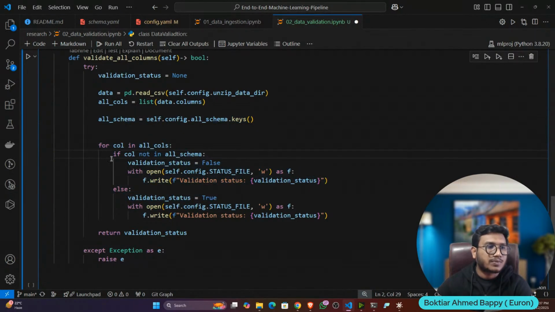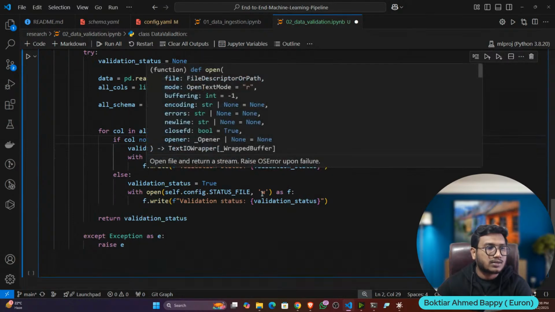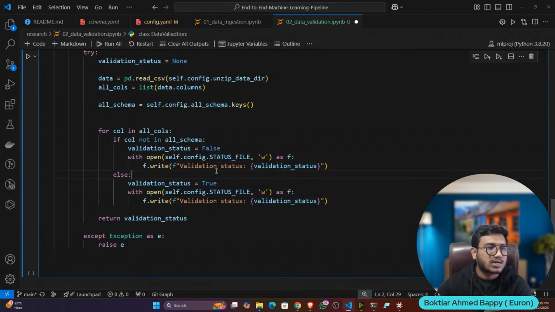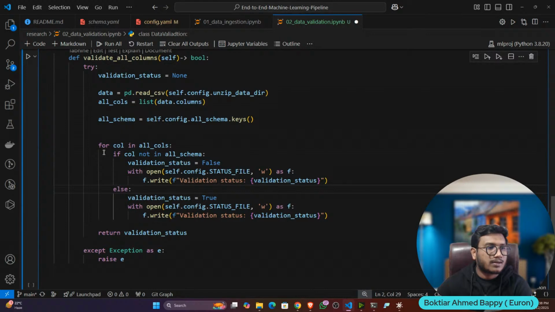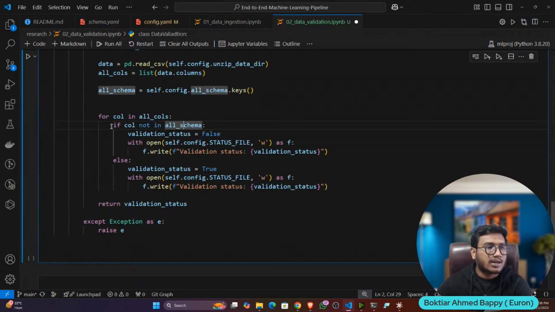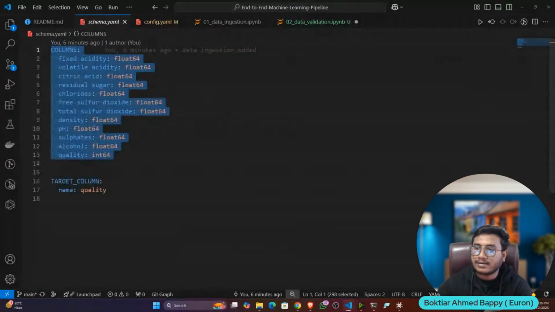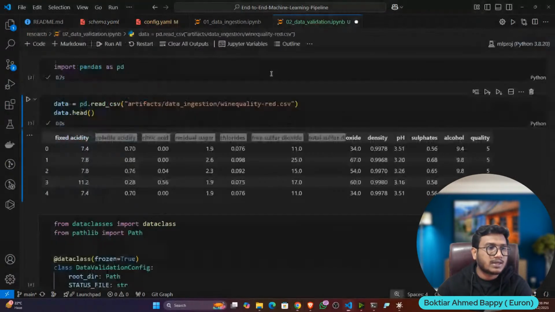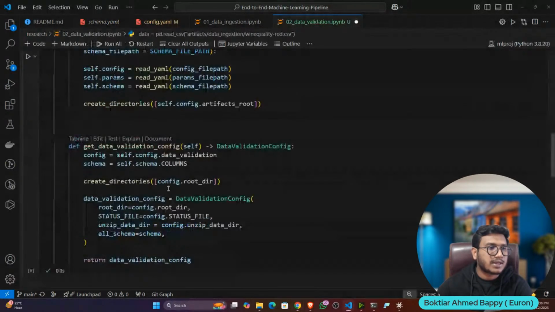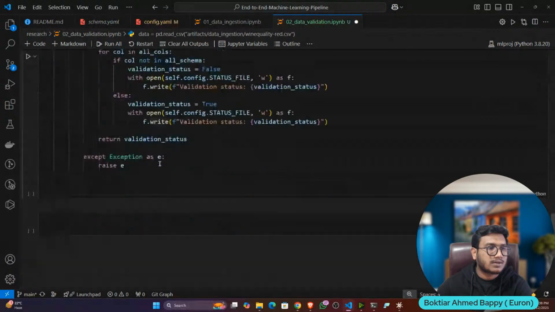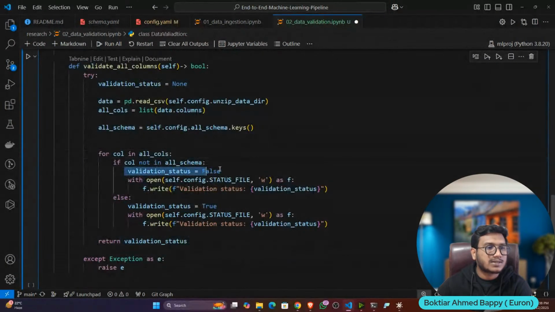Now here, you can see, let me show you the validation status. For each column, I'm checking if the column is not in the all schema. If some of the columns are missing in this schema, that means this is not the actual data. There is some issue with the data. That's why I'm keeping the validation status as false.